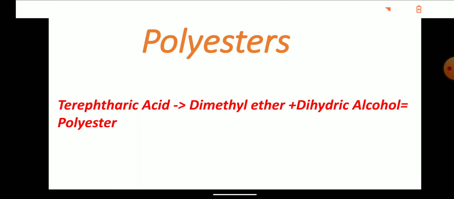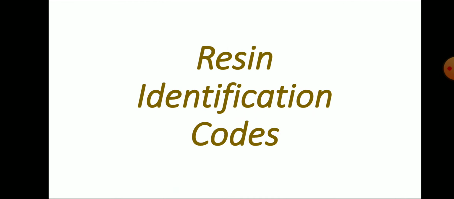Okay children, now come to the next topic. What is that? Resin identification codes. Children, when you take different kinds of plastic bottles or plastic material, there you will see arrow sided triangular diagrams. These we call resin identification codes. What are the resins?